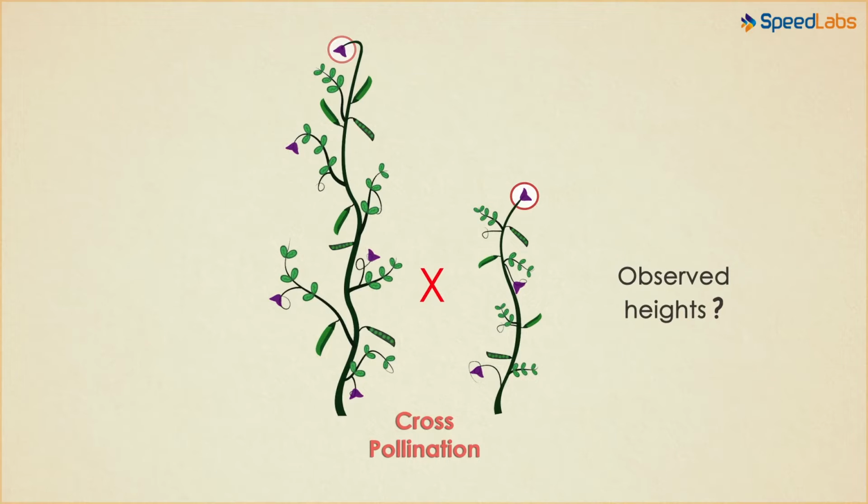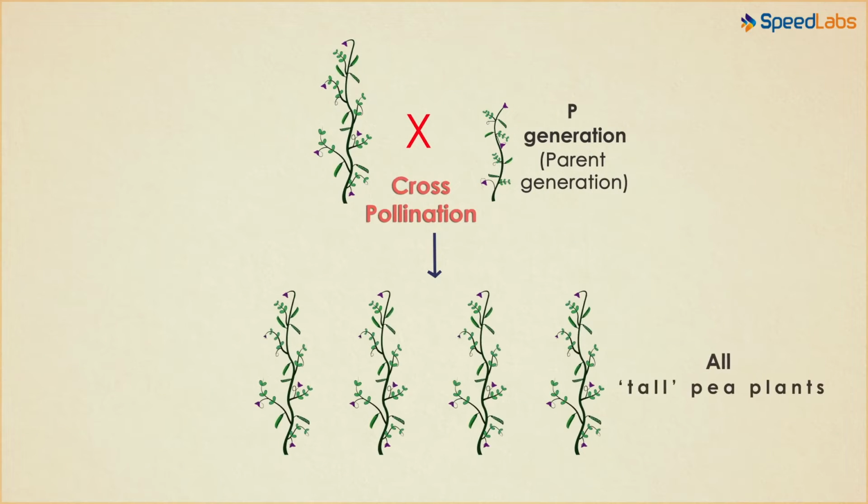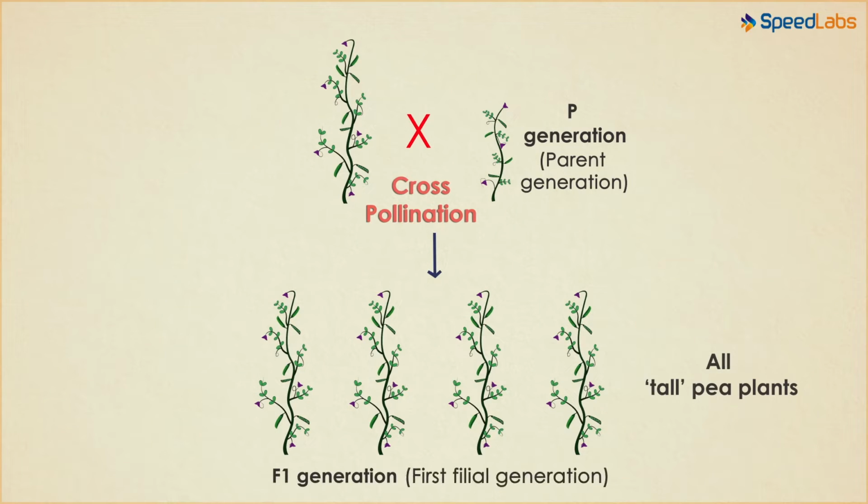Look at their heights closely and what do you observe? The first pea plant is tall while the second one is short. This was called the P generation or the parent generation. What happened when both of these were cross-fertilized? The offspring were all tall pea plants. Not a single pea plant was short in height. This is called the F1 generation or the first filial generation.